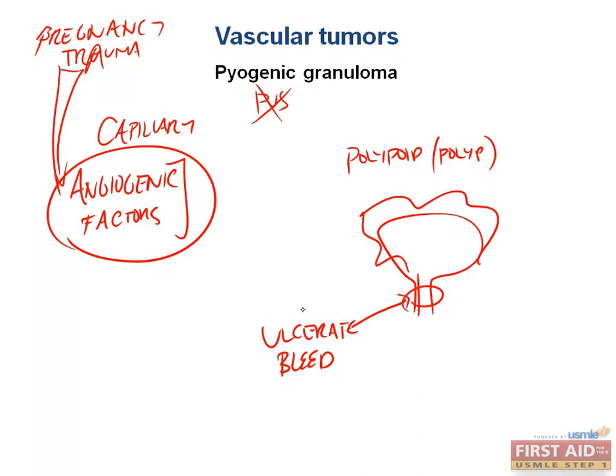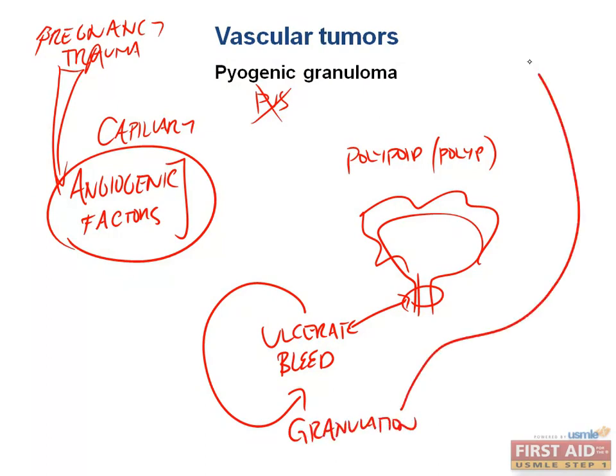Now when you have this chronic process of bleeding, ulcerating, repair, then you get a lot of granulation or repairing tissue. And this is why it looks like a granuloma. And the chronic bleeding and ulcerating kind of led to the name of pyogenic, which is inflammatory or pus looking like. But it is not the true situation going on. There's no infection.